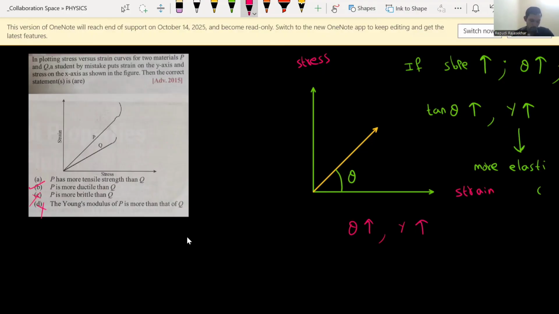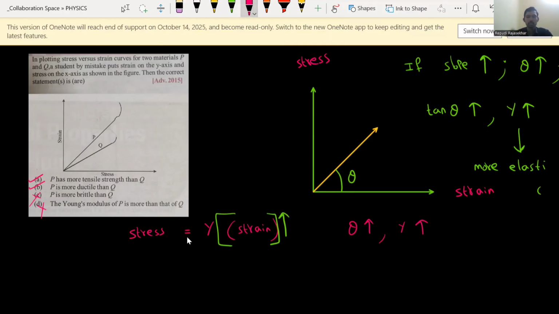Okay. Next, option A we will verify. P has more tensile strength than Q. So how to verify whether P has more or less tensile strength? For that we'll take the formula stress equals Young's modulus into strain. Here the strain of P dominates.